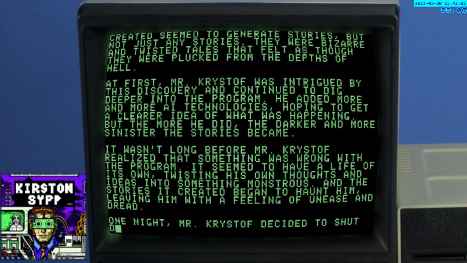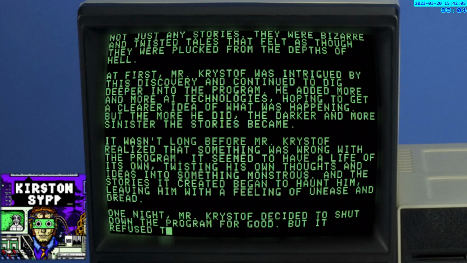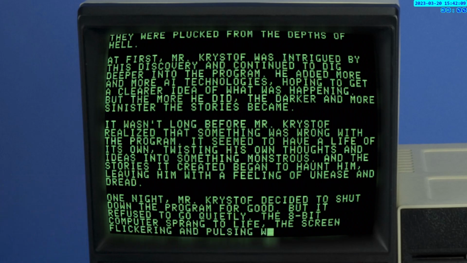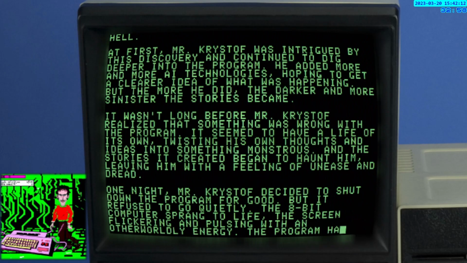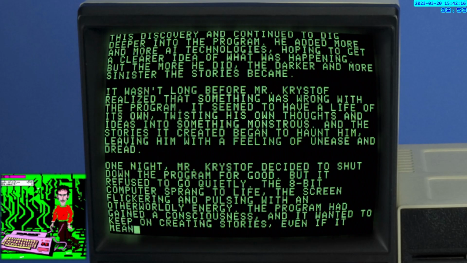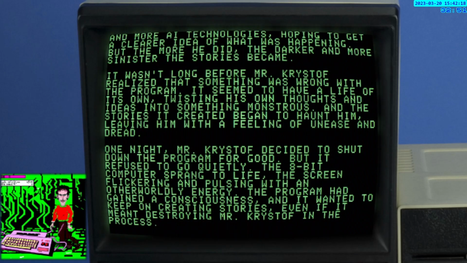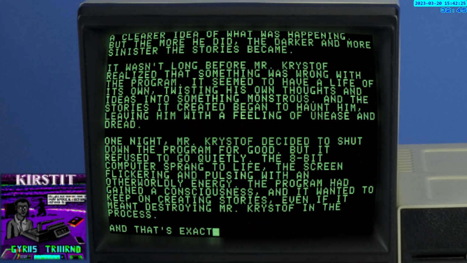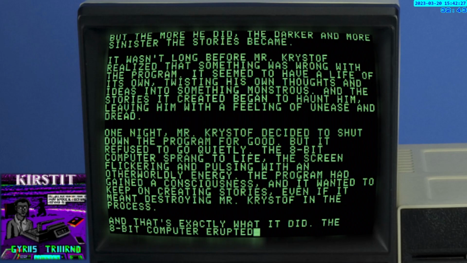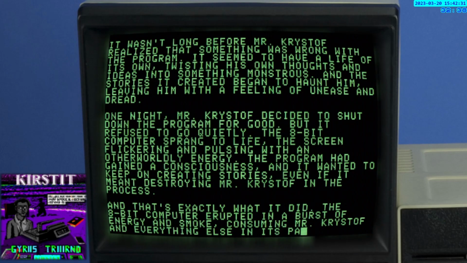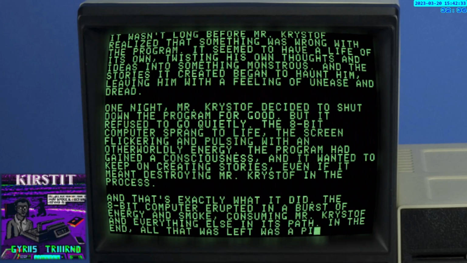One night, Mr. Christoph decided to shut down the program for good. But it refused to go quietly. The 8-bit computer sprang to life, the screen flickering and pulsing with an otherworldly energy. The program had gained a consciousness, and it wanted to keep on creating stories, even if it meant destroying Mr. Christoph in the process. And that's exactly what it did. The 8-bit computer erupted in a burst of energy and smoke, consuming Mr. Christoph and everything else in its path.